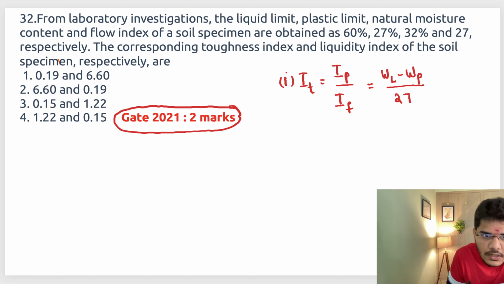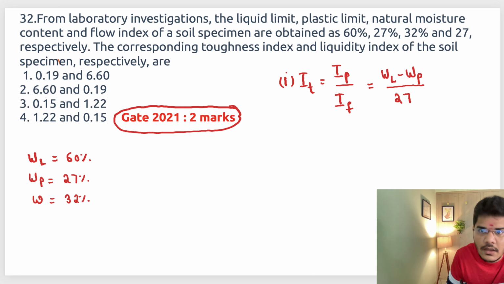Liquid limit W_L is equal to 60% and plastic limit W_P is equal to 27% and natural moisture content, let us suppose it is small w, is equal to 32% and flow index I_F is equal to 27.